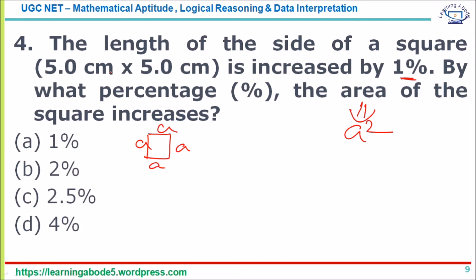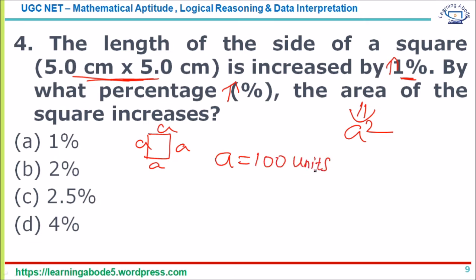But the advantage with this question is that the increase is given in terms of percentage, and the final question is also asked in terms of percentage, which means we can say that this information of 5 centimeters becomes redundant, because we don't actually need it to solve this question. So instead of 5 centimeters, it could have been 500 or 100 or 21 or 247, whatever it is. It doesn't matter, right? So let's just approach it only using percentage. Since I'm using only percentage, for convenience, I'll assume my a equal to 100 units.